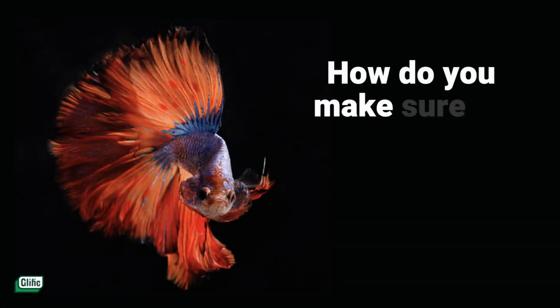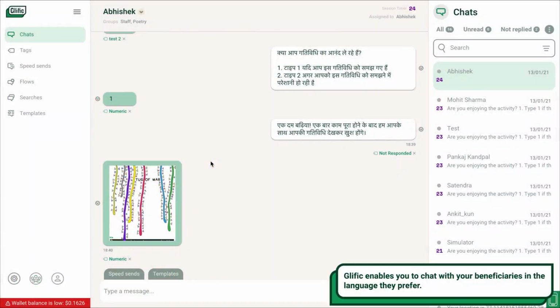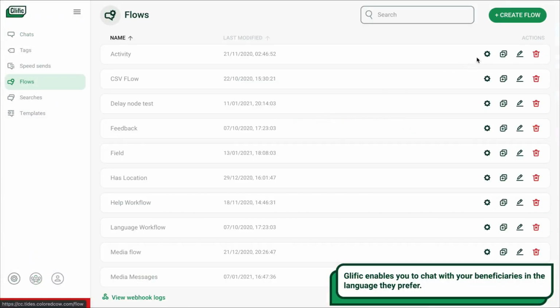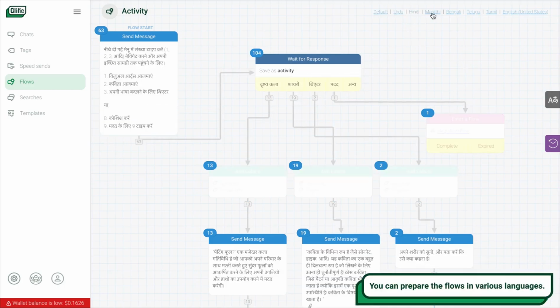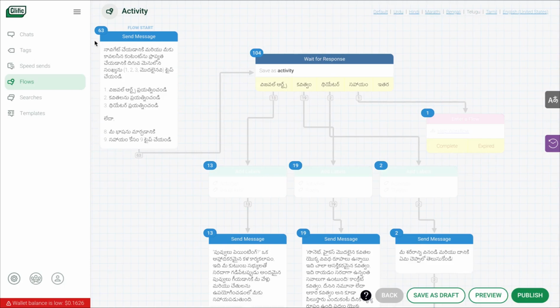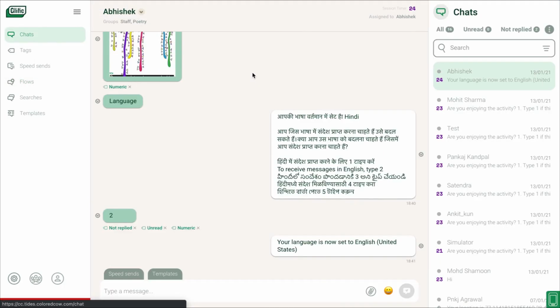How do you make sure all the regions with various languages are covered? Glific enables you to chat with your beneficiaries in the language they prefer. You can prepare the flows in various languages. People can also change the language at any time they want.